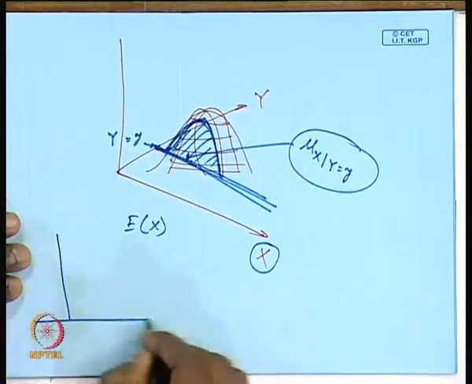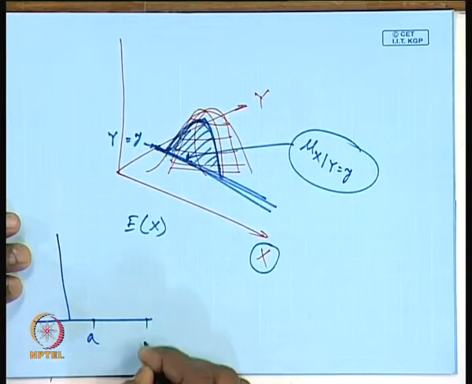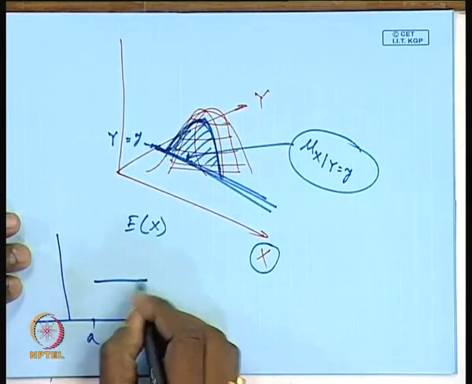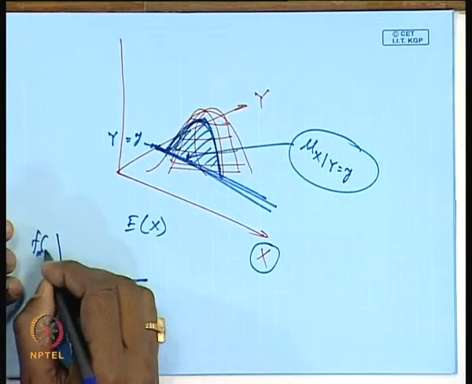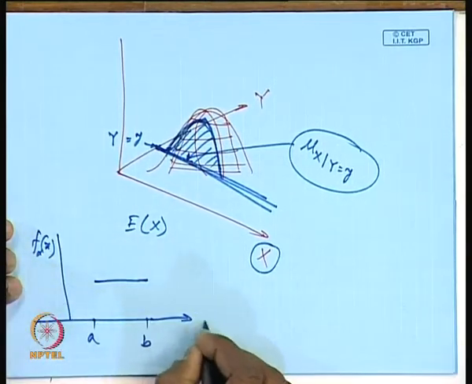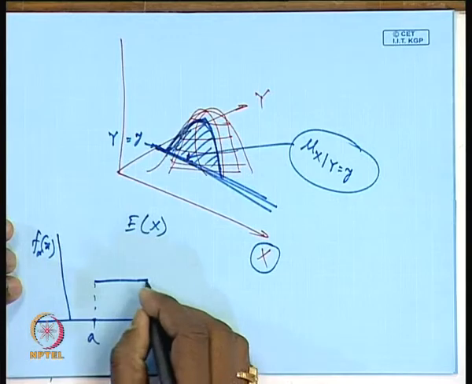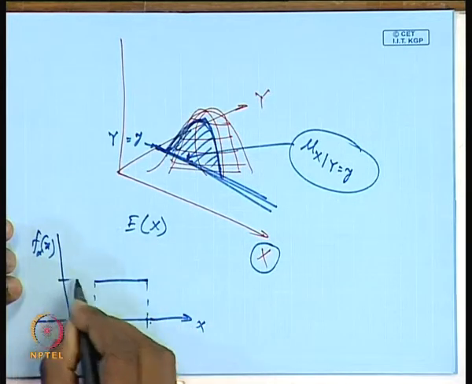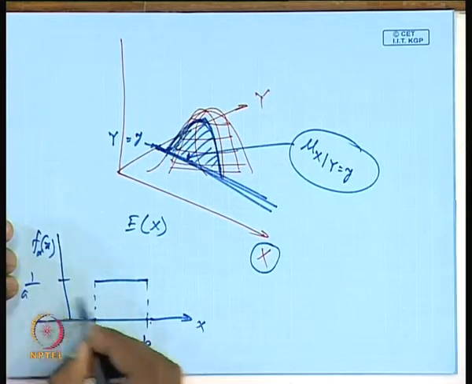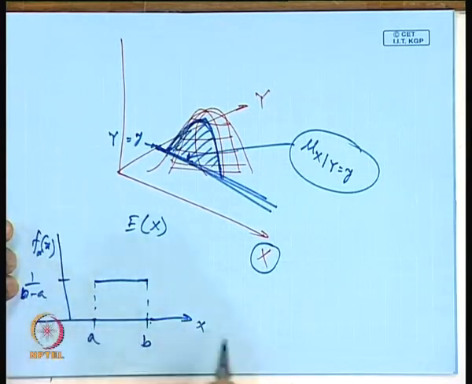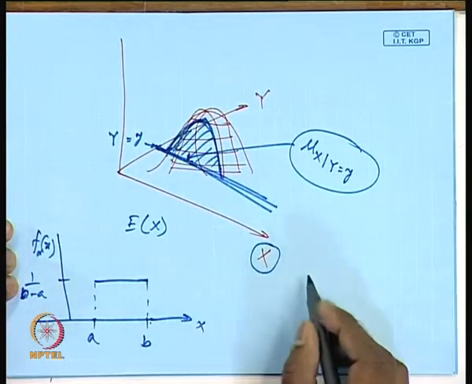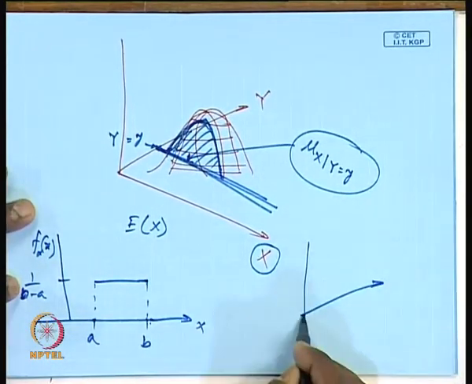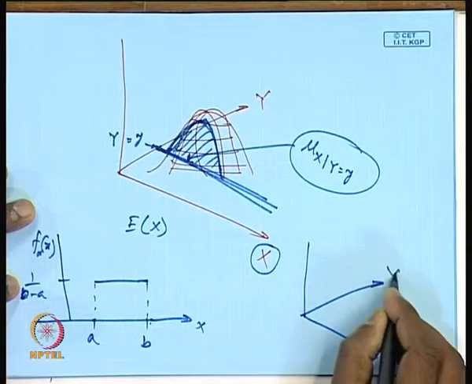Suppose that this is your a and this is your b, and this is the distribution f x of x, if this is your x. So basically this is constant, that is 1 by b minus a. Now, if we take it to the 2-dimensional case, suppose that this is x and this is y.